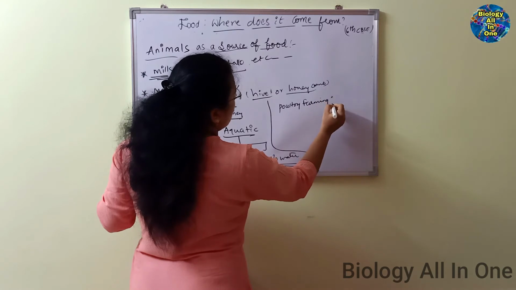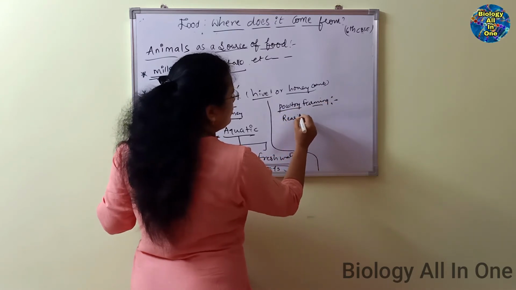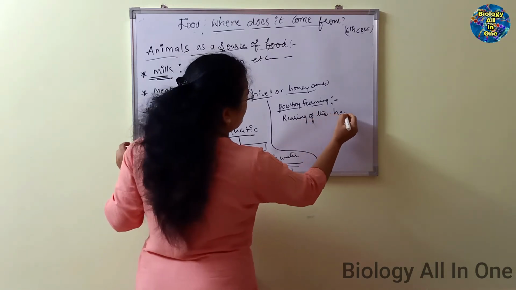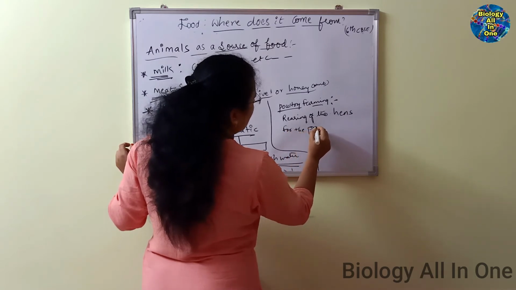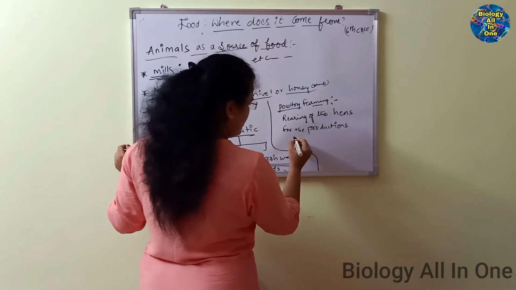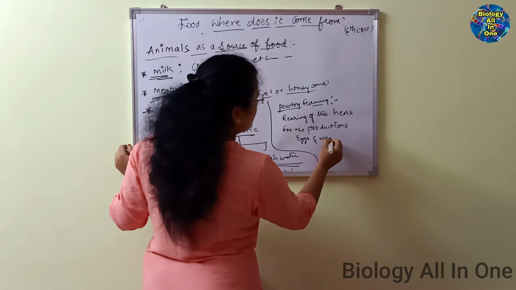Do you know what is poultry farming? Rearing of hens for the production of eggs and meat.